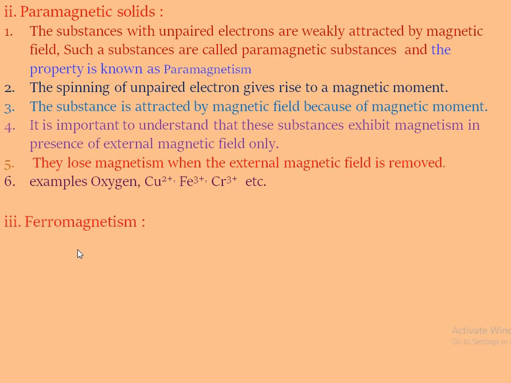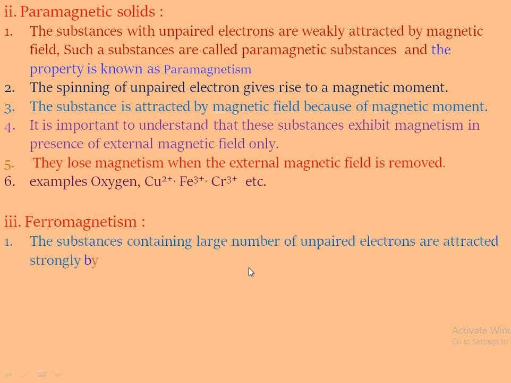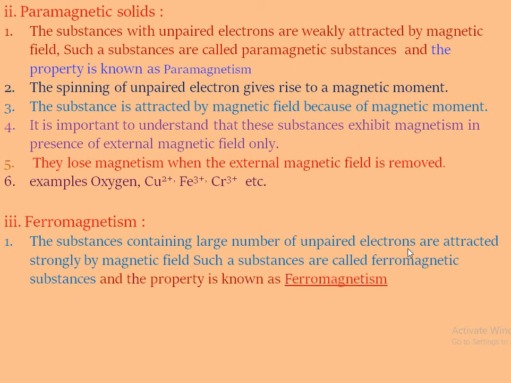Last one is ferromagnetism. Ferromagnetism means the substance contains a large number of unpaired electrons. These large numbers of unpaired electrons are attracted strongly by the magnetic field, and such substances are called ferromagnetic substances, and the property is known as ferromagnetism.